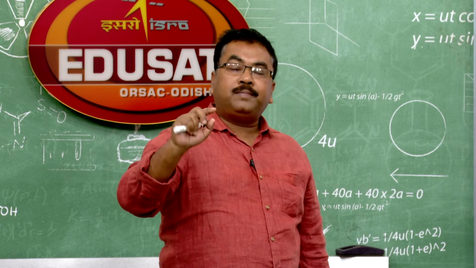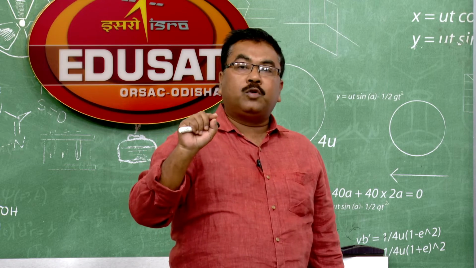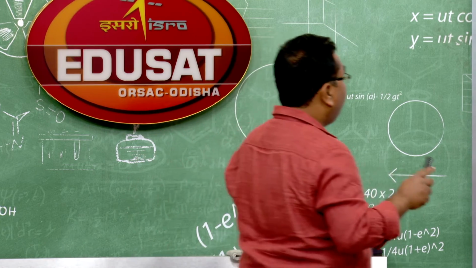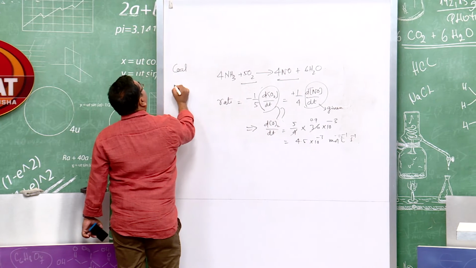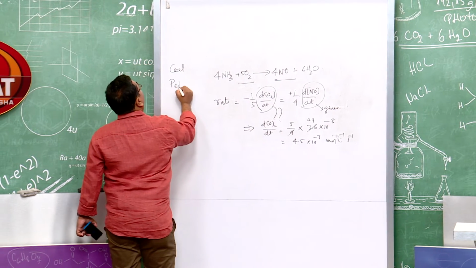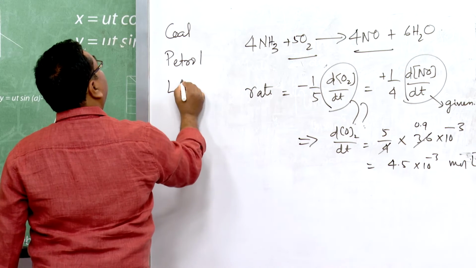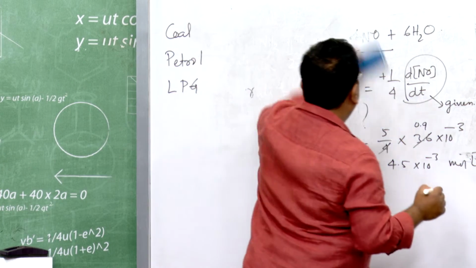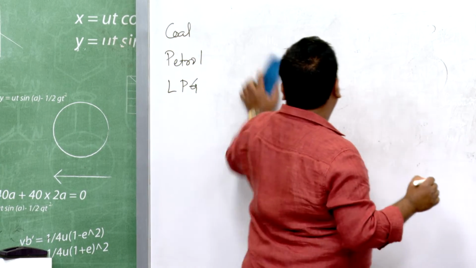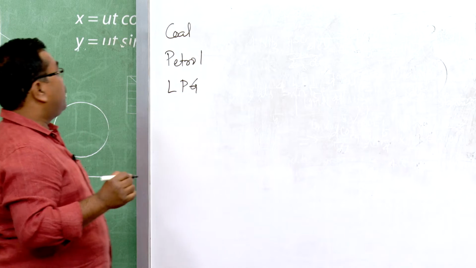So, suppose I take three fuels. One I will take suppose coal, another will be petrol, and I will take LPG. If somebody asks you what will be the order of combustion of these three fuels?